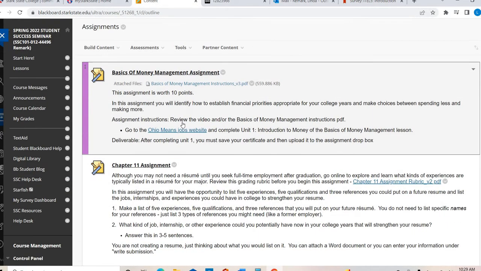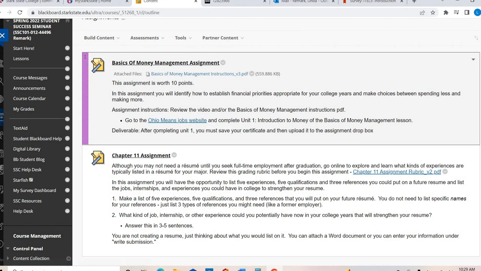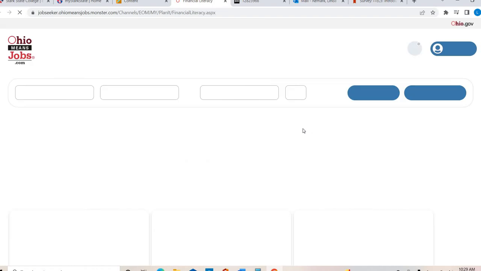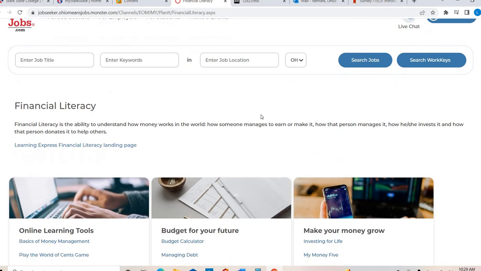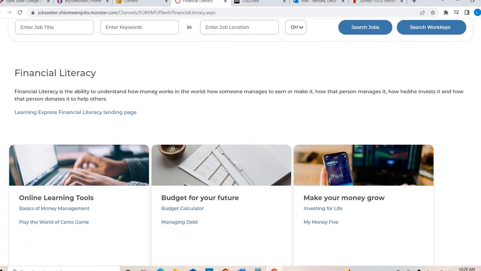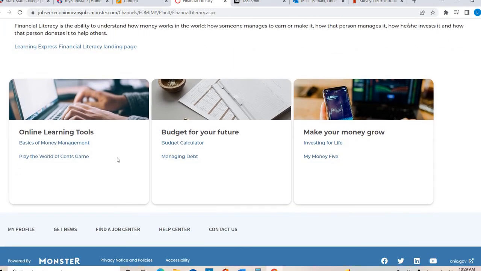So you're going to click on Ohio Means Jobs. Okay, so right here is the website that you're going to do the work on, Ohio Means Jobs. It's going to open up right here, and you're going to get to this page. It looks like financial literacy. Right underneath online learning tools, you're going to click on Basics of Money Management.